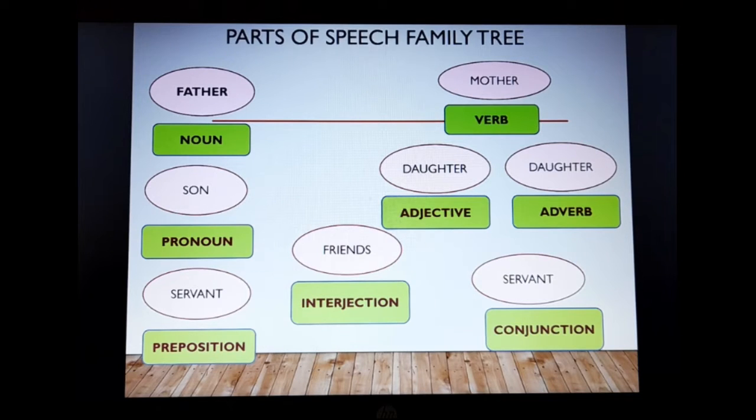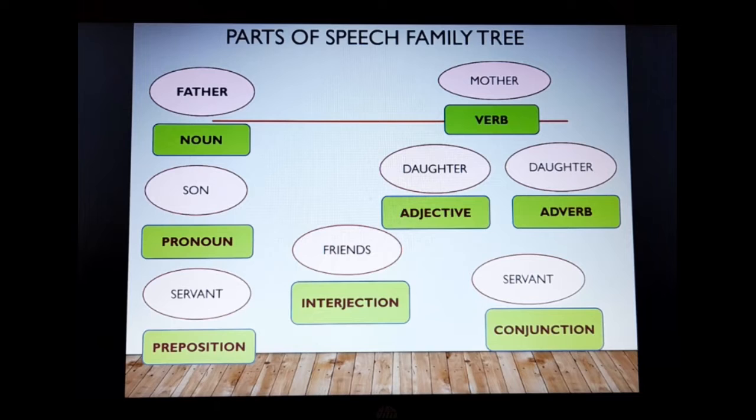So noun enjoys the role, it can be placed anywhere in the sentence where it wants. As the head of the family, it begins the sentence. And if the son takes its place, if we use pronoun, then it takes the place of noun and begins the sentence. Okay?